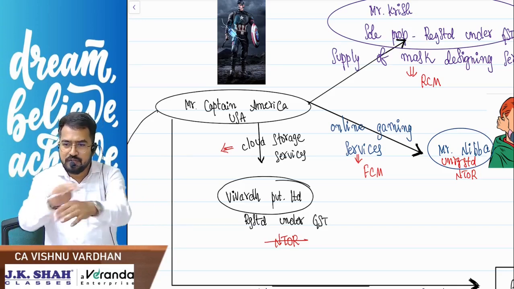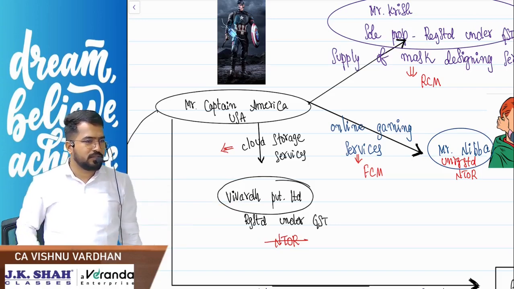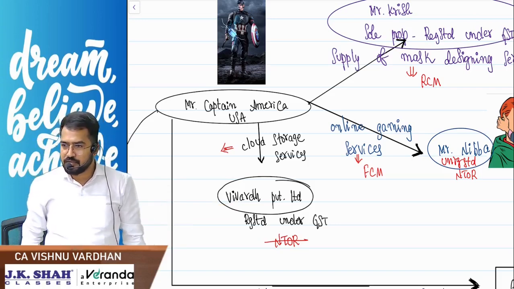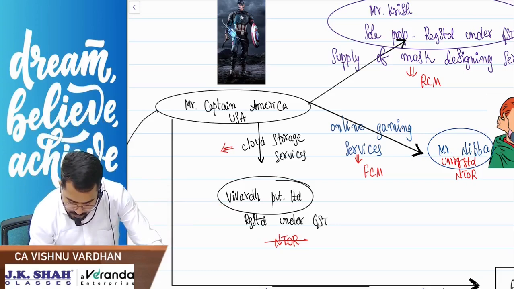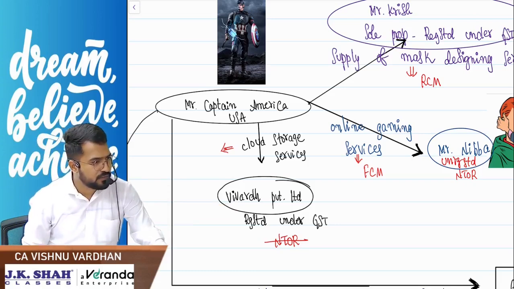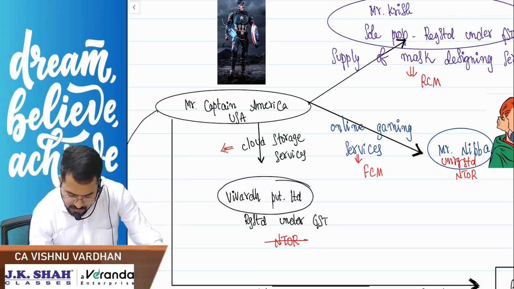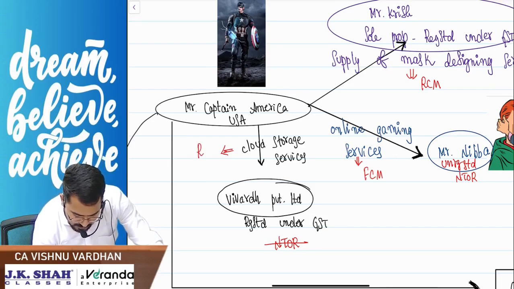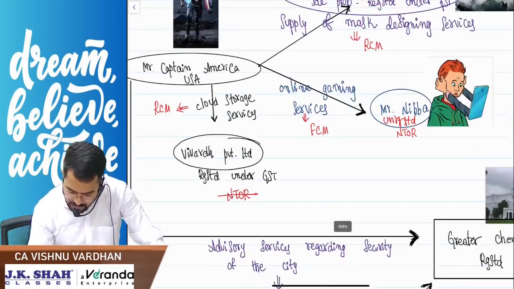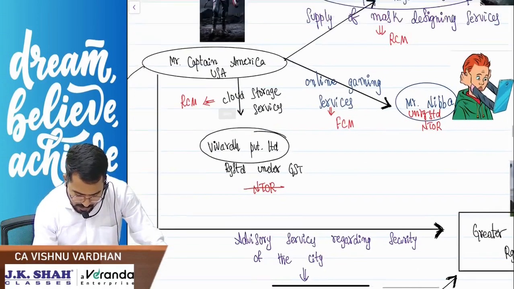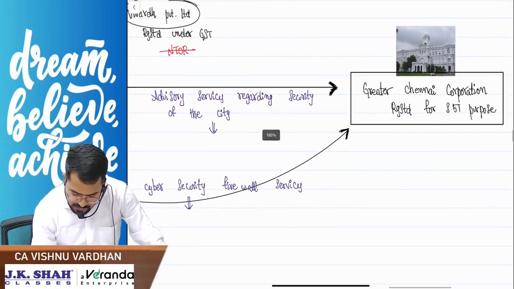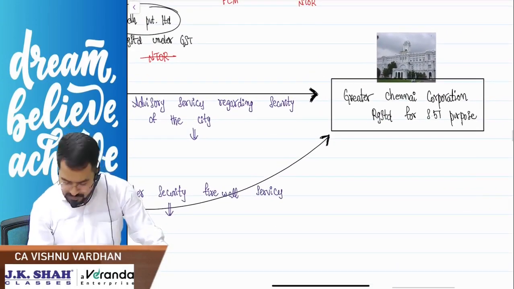If any one condition is violated, you are not an NTOR, so straight away RCM. Am I clear? So tell me, is this fellow NTOR? No, because registered. So RCM or FCM? Straight away RCM.